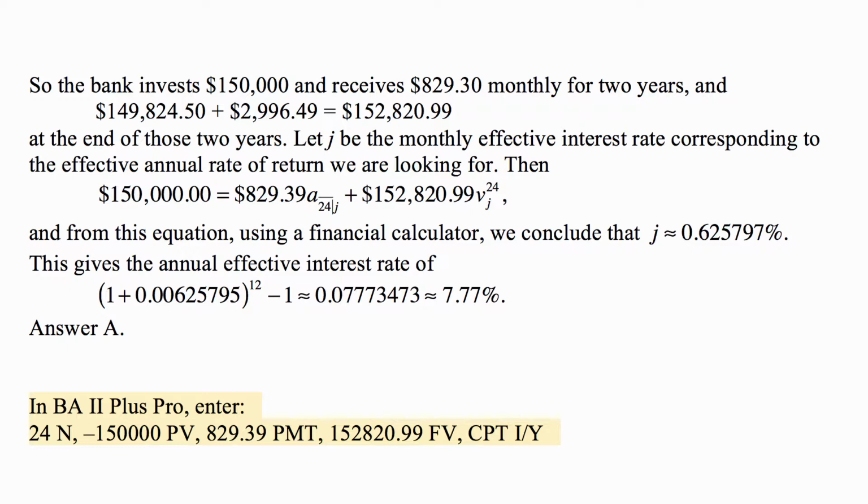Then at the end you can compute CPT, I/Y, the internal rate of return or yield, and you get the J that we have here, and then you do the calculation of 1 plus J to the 12 minus 1, and that gives approximately 7.77% as the interest rate we're looking for.